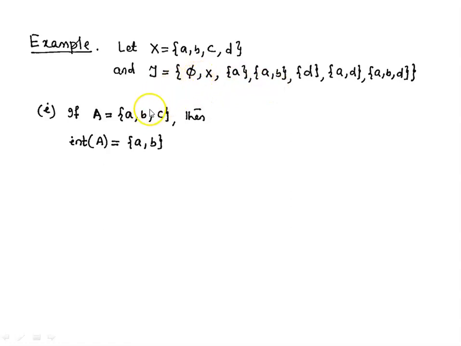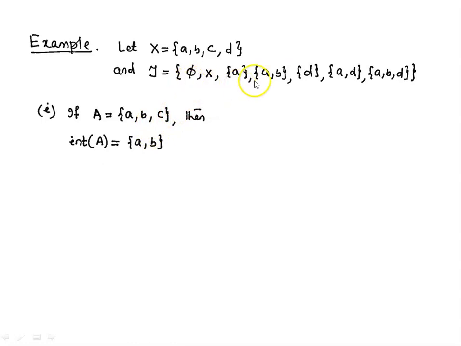This empty set is inside A. This singleton set {a} is open in tau, which is inside A, and this set {a, b} is open in tau, which is inside A. And there is no other open set which is inside A. So we have only 3 open sets which are contained in A, that are empty set, singleton set {a}, and set containing {a, b}. These 3 sets are open sets which are inside A.